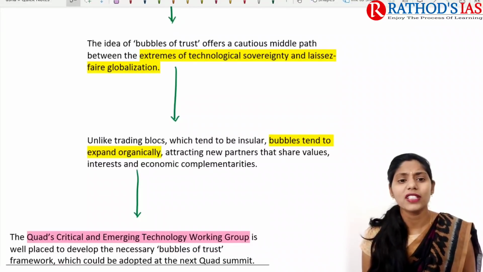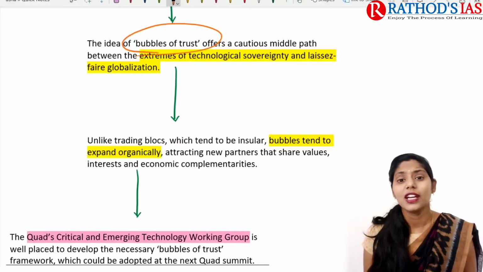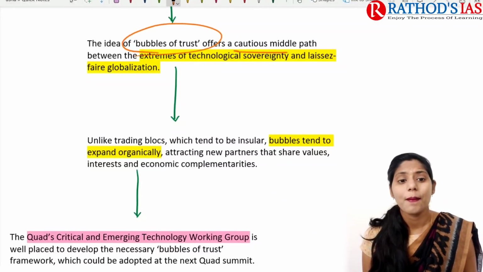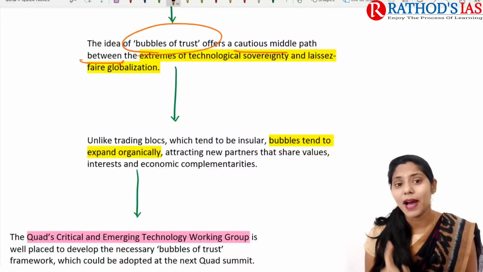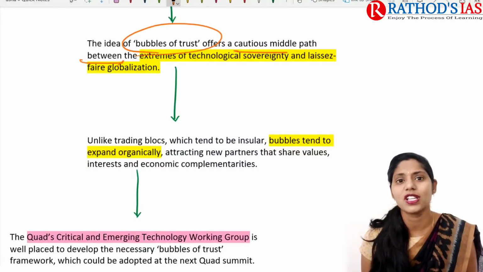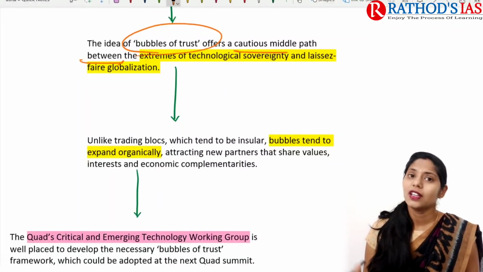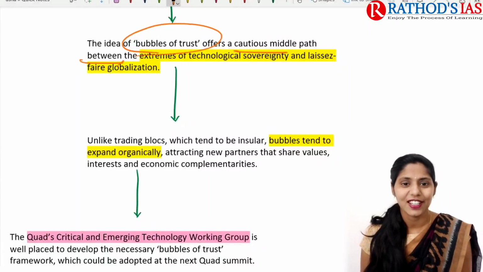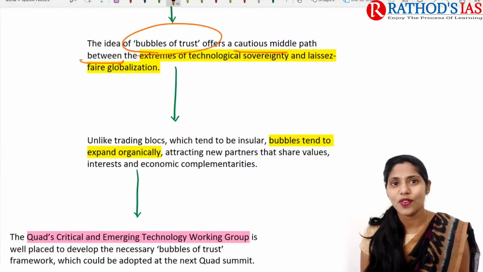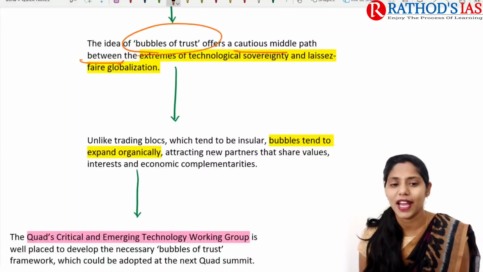So this idea of bubbles of trust offers a cautious middle path. This middle path lies between the extremes of technological sovereignty and laissez-faire globalization.